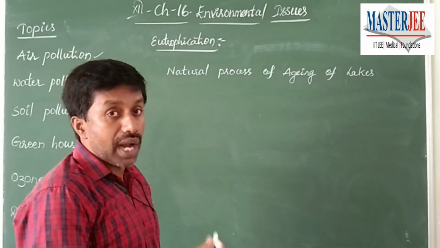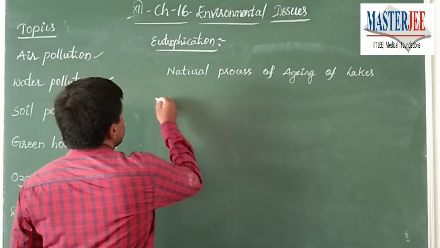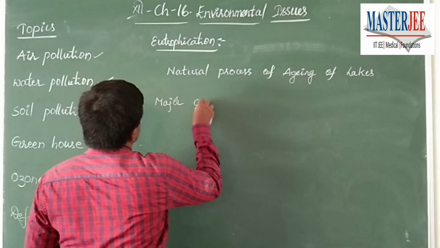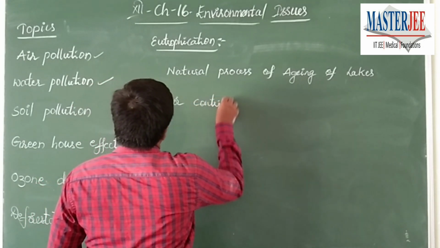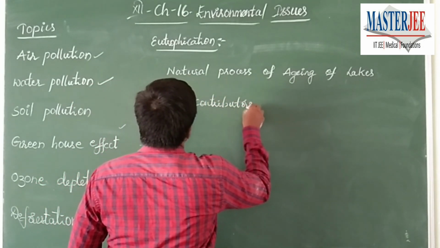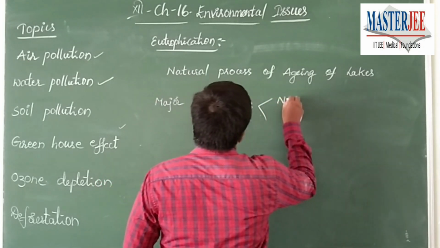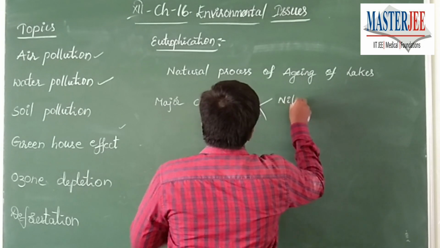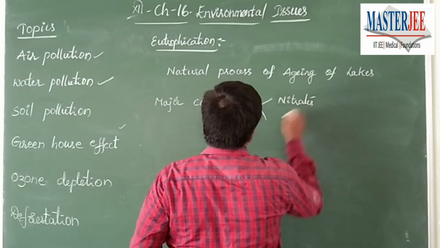How does a lake gradually become land? Under this, the major contributors are nutrients such as nitrates and phosphates.